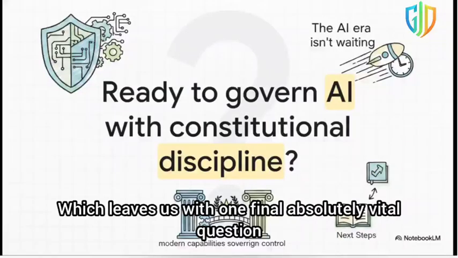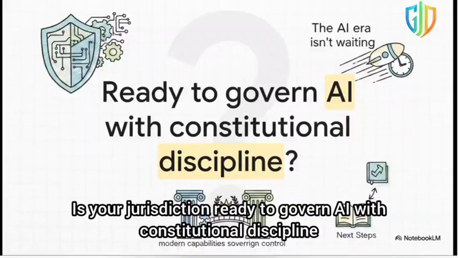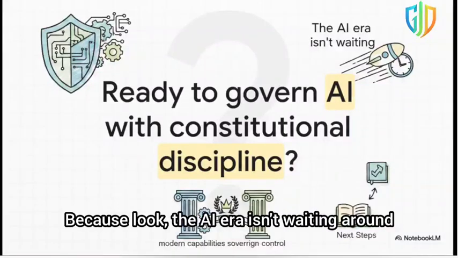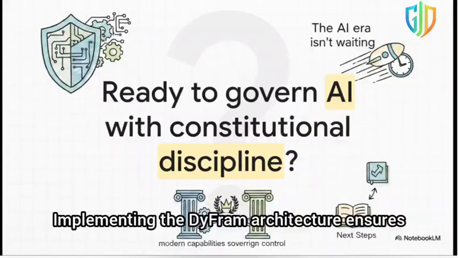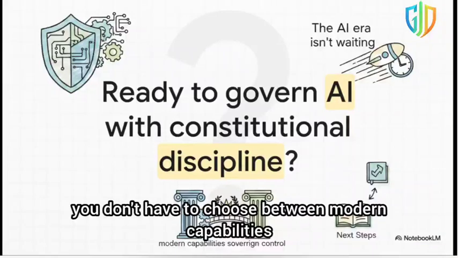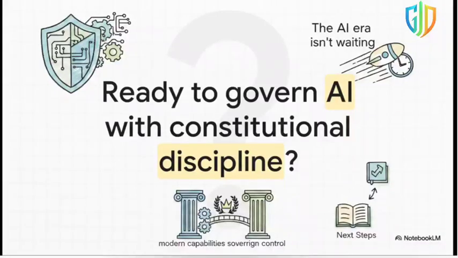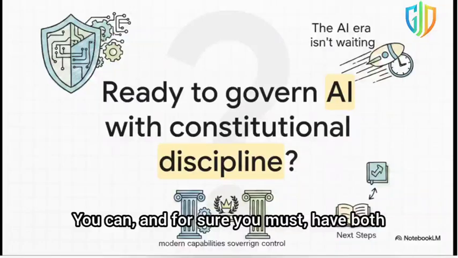Which leaves us with one final, absolutely vital question. Is your jurisdiction ready to govern AI with constitutional discipline? Because look, the AI era isn't waiting around for regulations to catch up. Implementing the DyFram architecture ensures you don't have to choose between modern capabilities and sovereign control. You can, and for sure you must, have both.